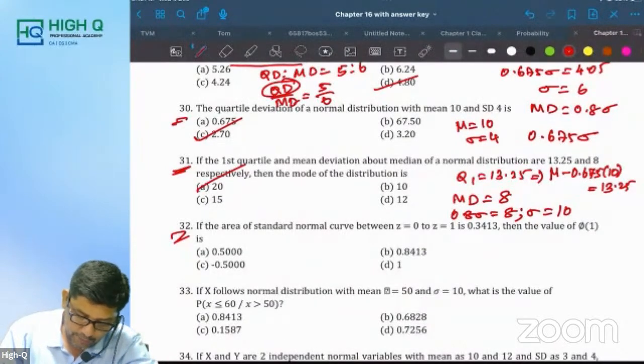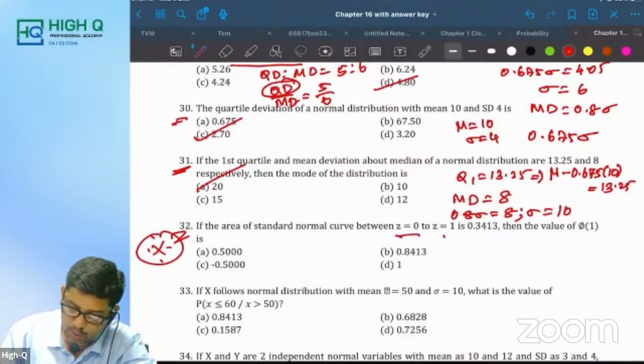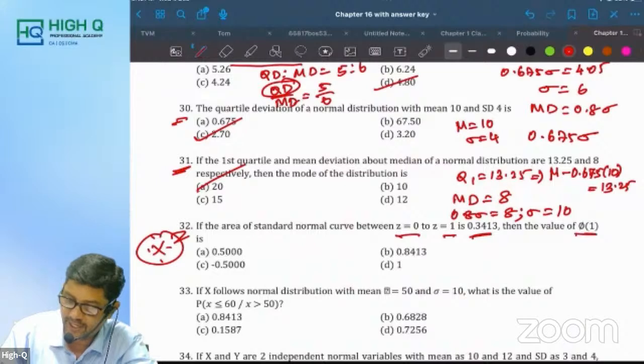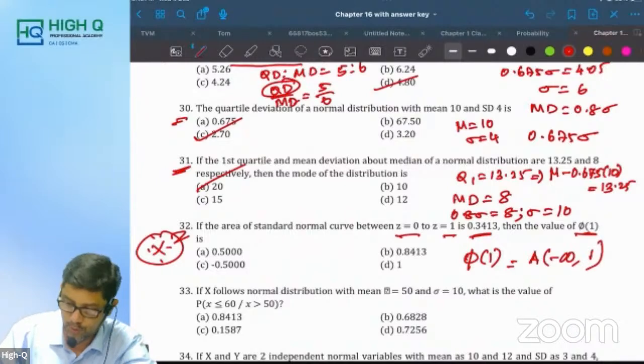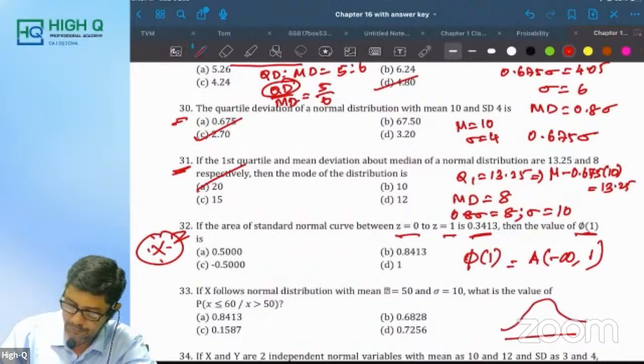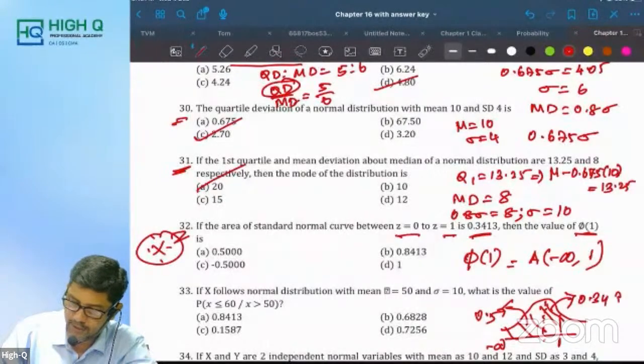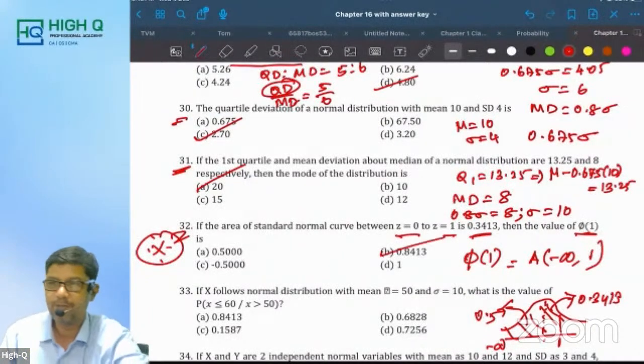Now, please mark it. If the area of the standard normal curve between 0 to 1 is 0.3413, phi of 1. Tell me what is phi of 1? It is the area under the curve from minus infinity to 1. This is the rule you know. For example, 1 will be here. Am I right? Minus infinity to 1, the entire area. Now this area we know is 0.5. This area is given as 0.3413. Simply add both, my dear, 0.8413.